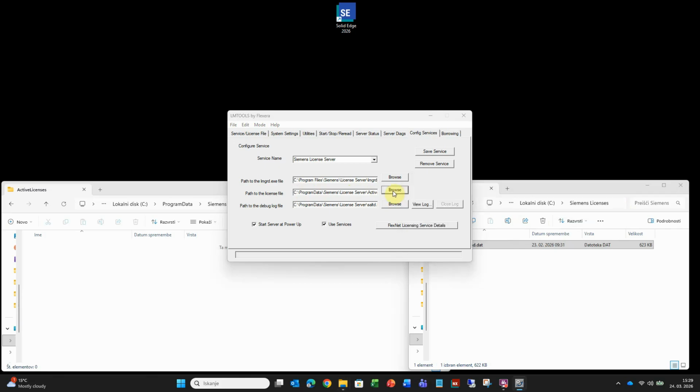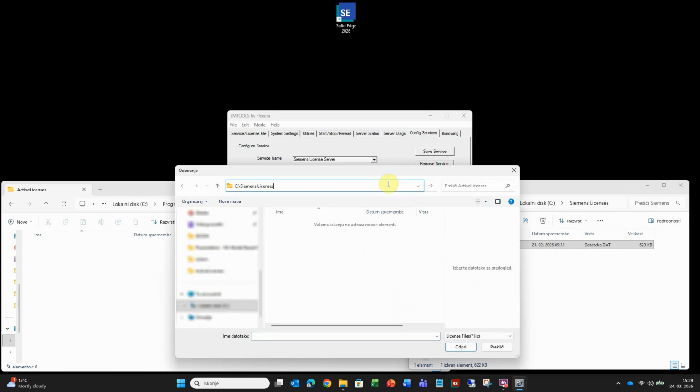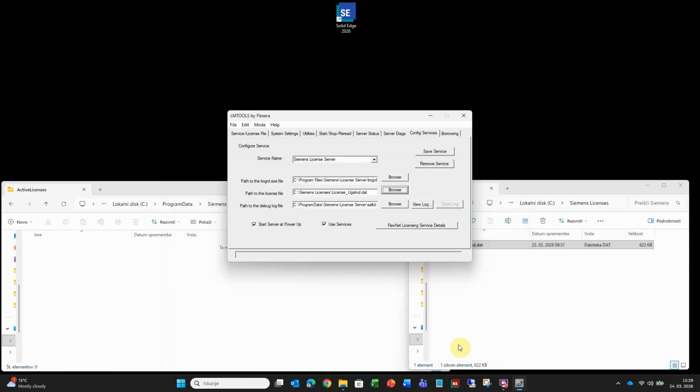In the path to the license file line, click the Browse button and select the license file from a different folder. Save the changes by clicking the Save Service button.